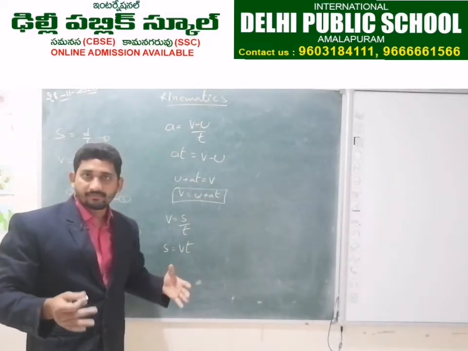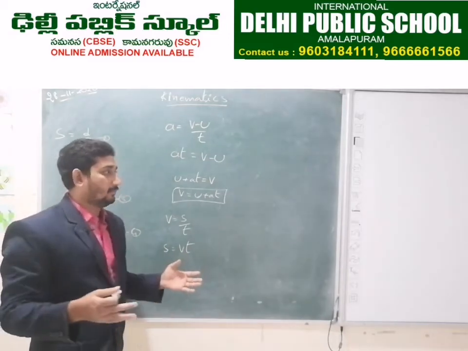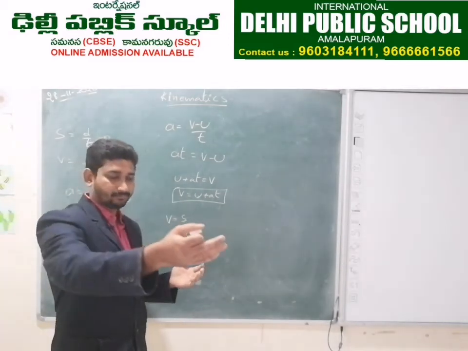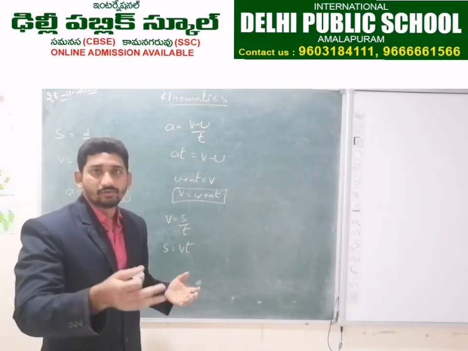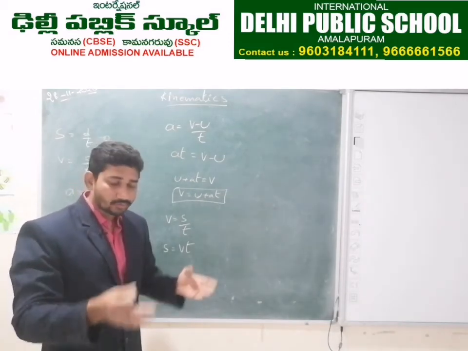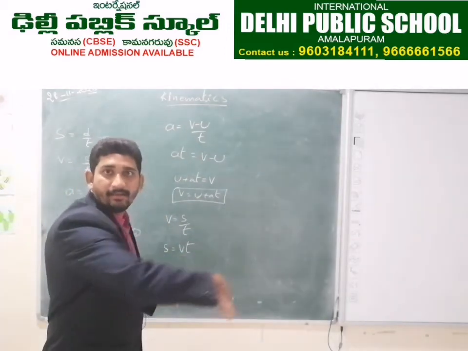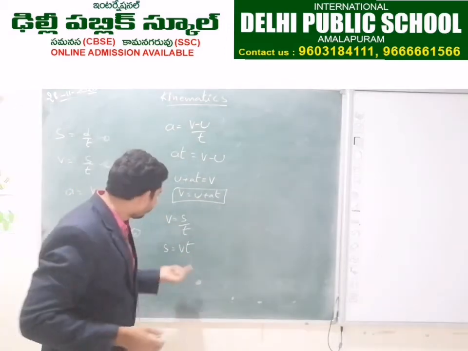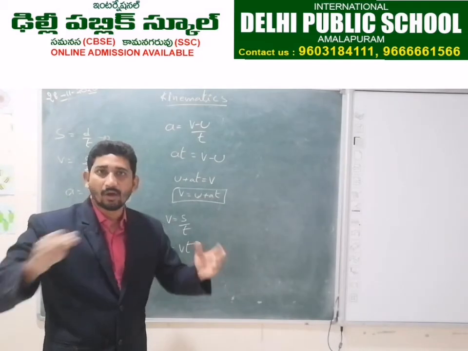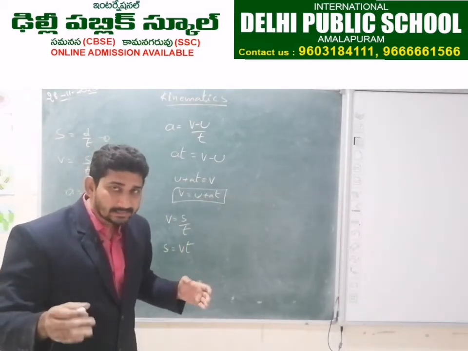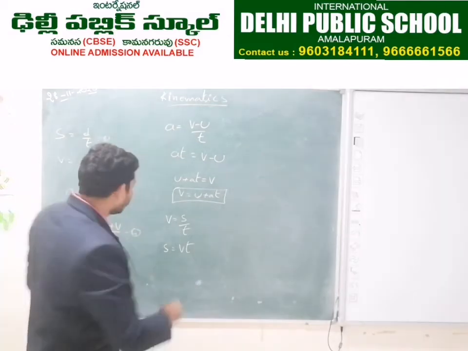Why? Because if a body is moving, its velocity will change. Due to traffic signals, speed breakers, obstructions, and turning, the velocity of the body is not constant. We cannot take a single v as the whole velocity. So we have to consider an average velocity.